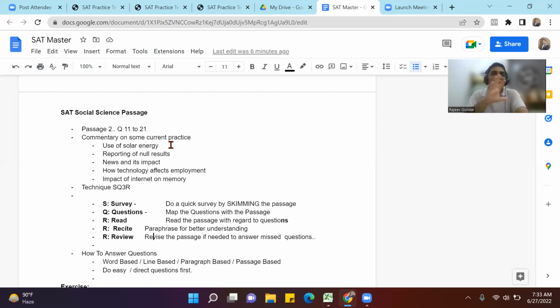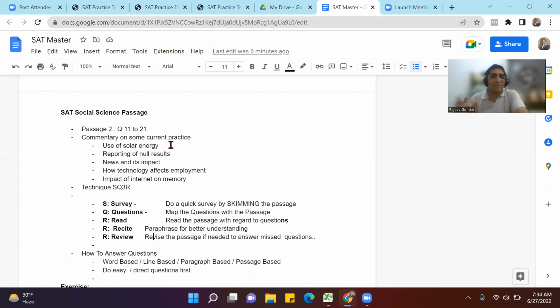So in this technique, you do a quick survey of the passage by skimming through it. I'll make a separate video on skimming. Skimming itself is an important subject. How to do skimming is important. As of now, it is important to understand that skimming simply means reading only the portions of the passage, not everything. So from each paragraph, you can just read maybe the first line, the last line, if there's something important there.